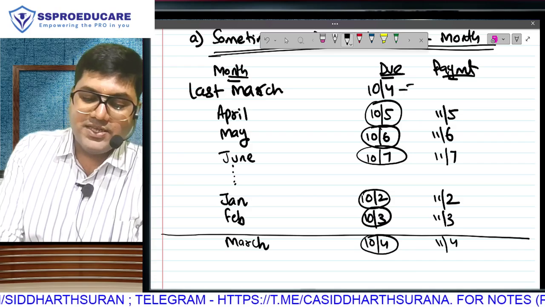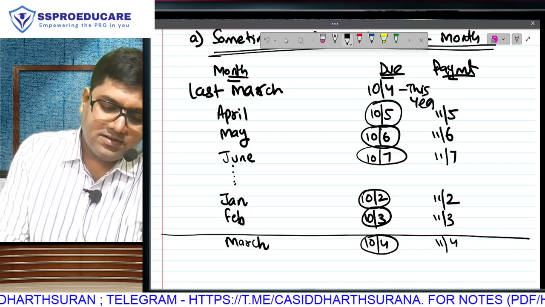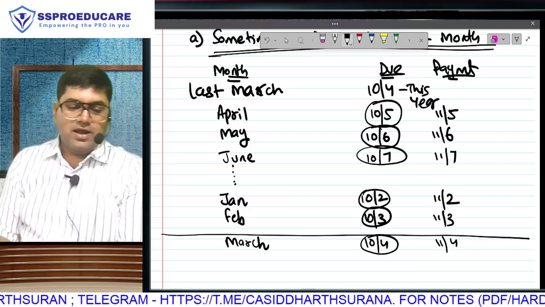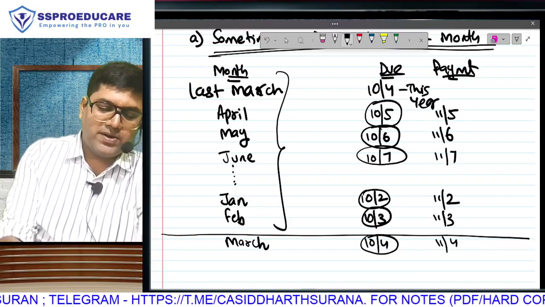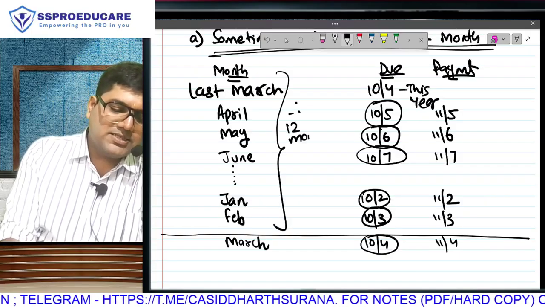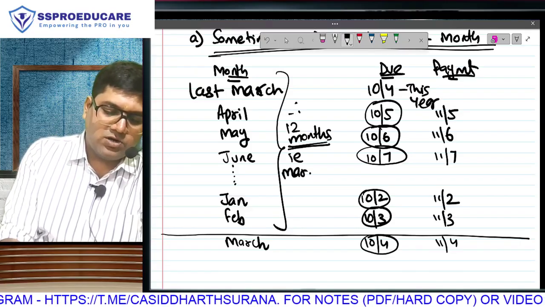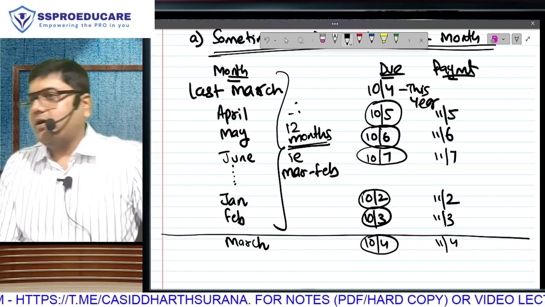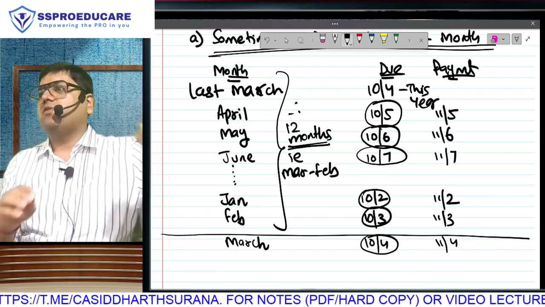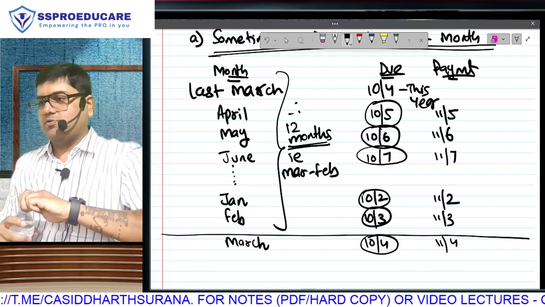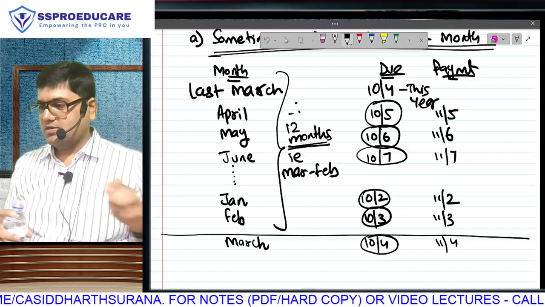10th April this year. And that means we are still going to pay tax on 12 months of salary, but in cases like these, the 12 months will not be April to March. The 12 months in such cases will be March to February. Understood?